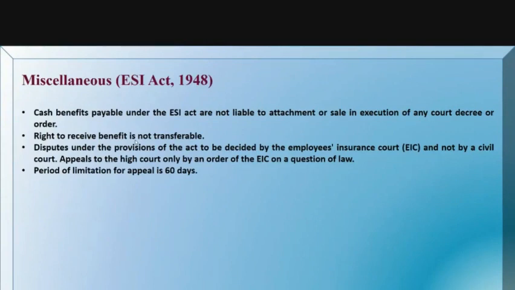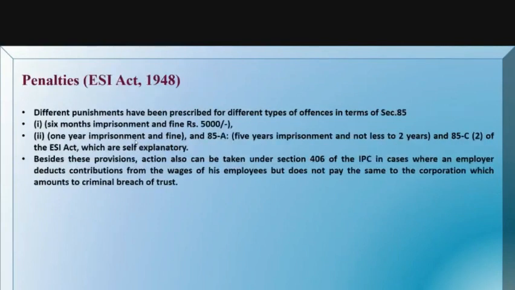So any disputes which occur in the provisions of the Act are dealt with by the Employees' Insurance Court, EIC, but not by the civil court. Appeals to the High Court lie only against an order of the EIC on a question of law. And the last one is that the period of limitation for appeal is 60 days. So within 60 days, they can go for an appeal. These are the miscellaneous provisions covered under the ESI Act.